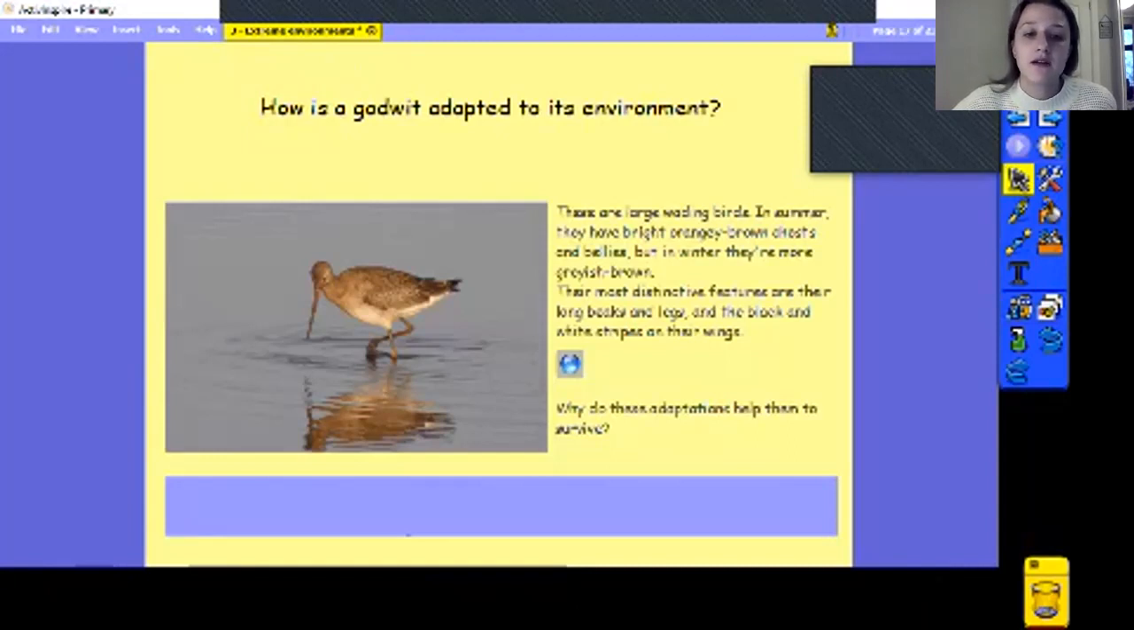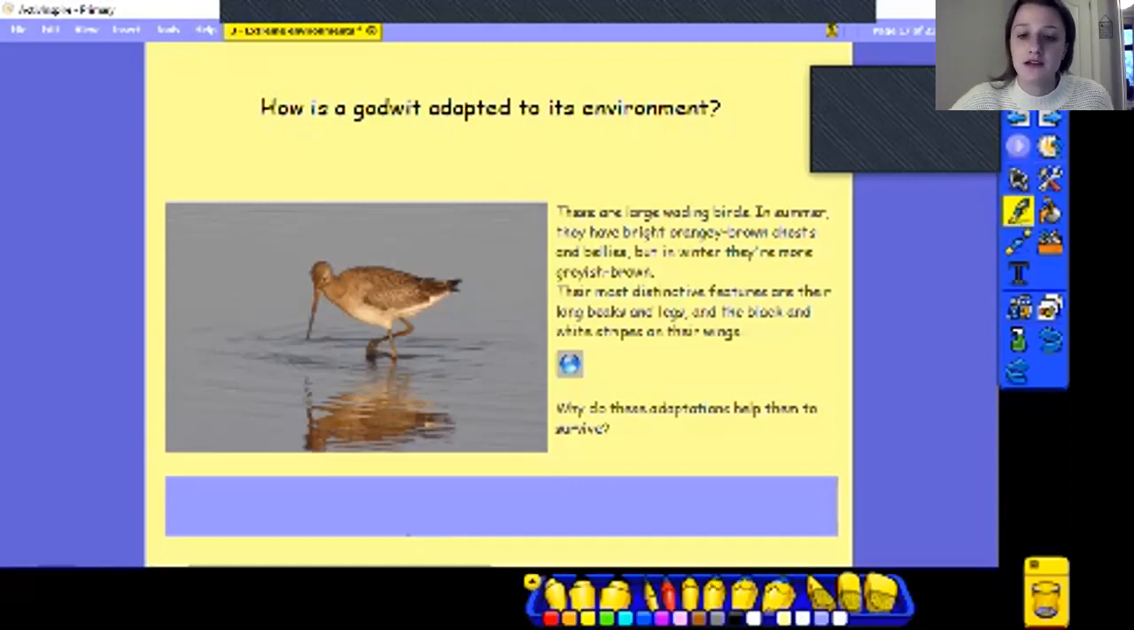But we're going to have a look at this sort, and then we've got a little video to show you what they actually look like to answer the question, why do those adaptations help them to survive? So they are large wading birds. So that word wading means that they actually can walk through water that's quite deep. It's coming quite high up on their legs. So you might want to start thinking about what sort of feet a bird that goes in water is going to have. Think about other birds that we know that are in water.